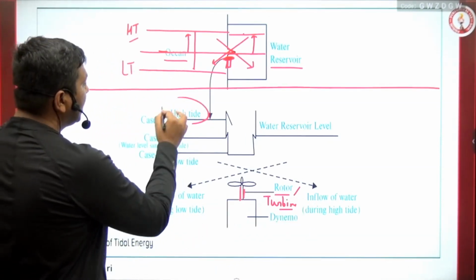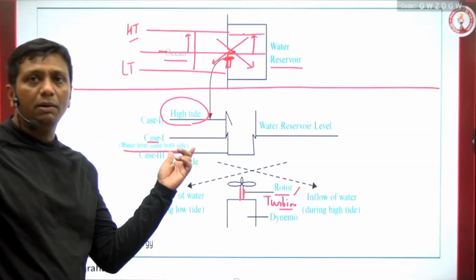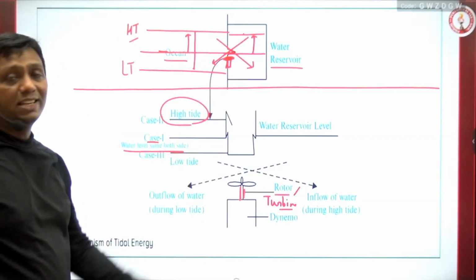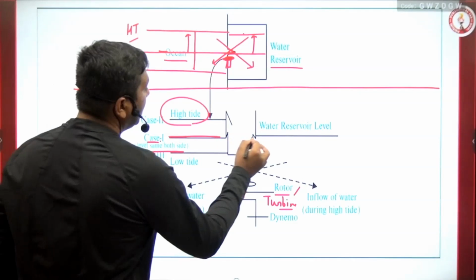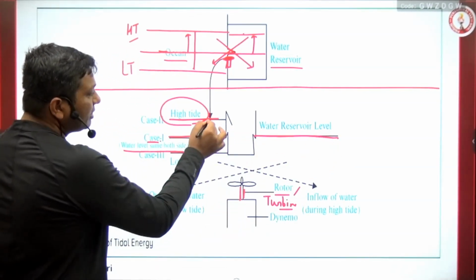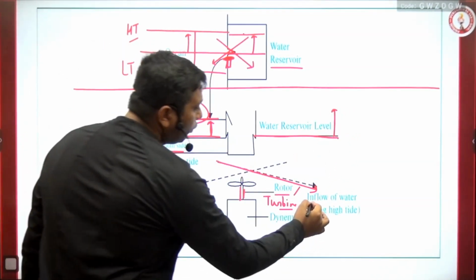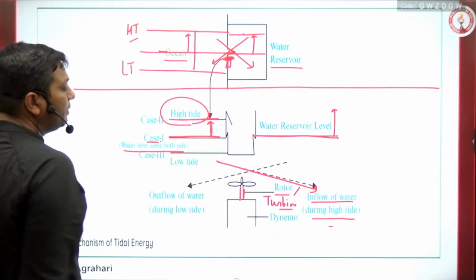In the case of the high tide condition, see here, case 1: the water level is the same on both sides. This same picture is given in the book, guys. You people see figure number 3.8 or 3.9, whatever; this picture is given there. Case number 1: both sides, the water level here and here, is the same. But when case number 2, the high tide situation, comes, water starts to enter here and the water here starts to uplift. So inflow of water happens during the high tides. Here the water uplifts, uplifts, and uplifts.